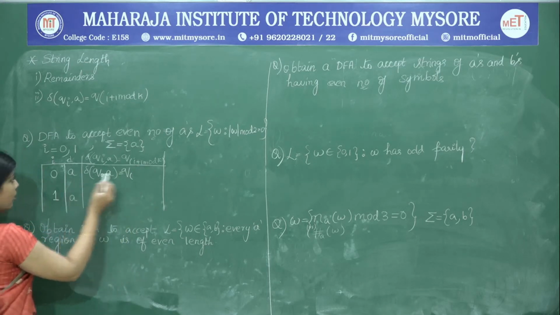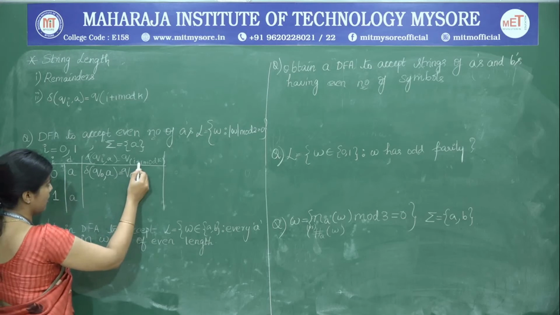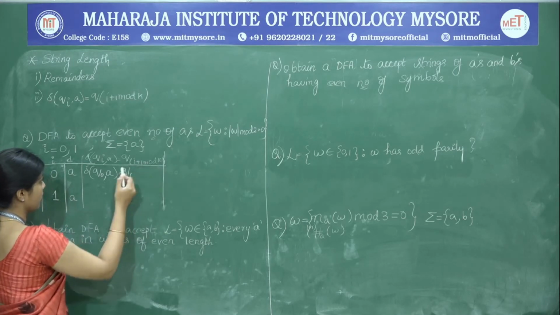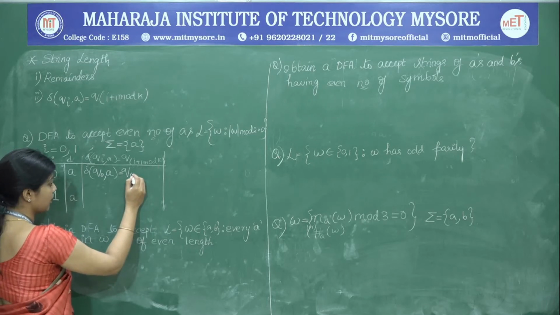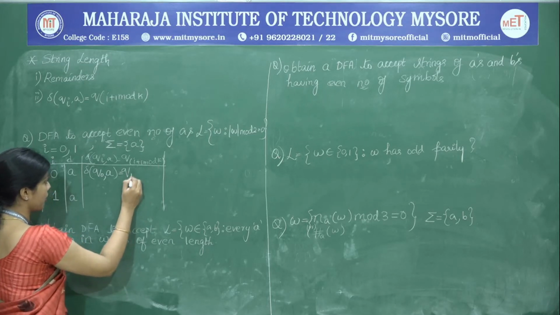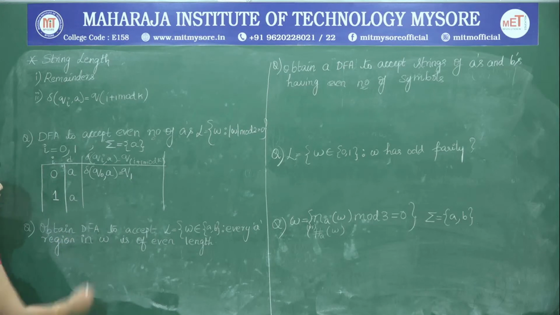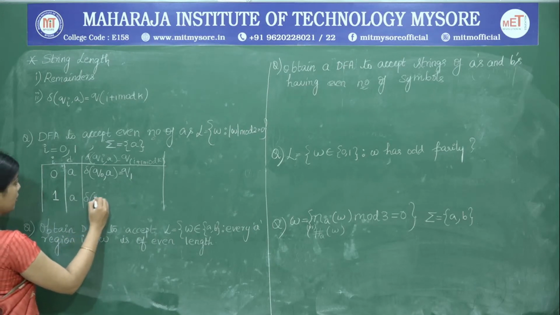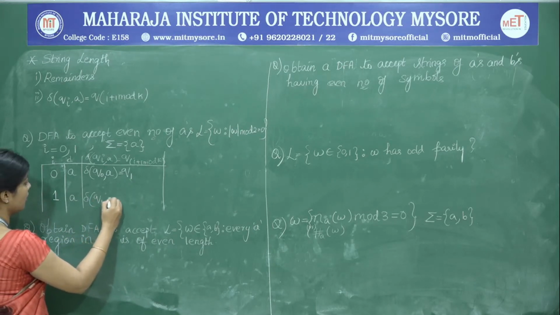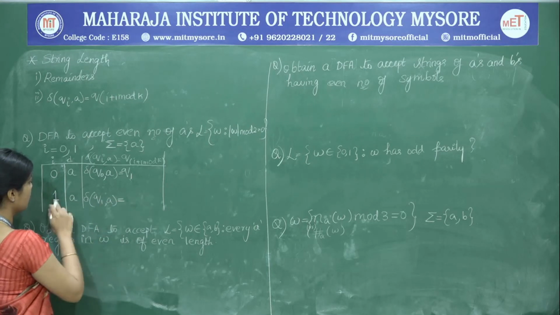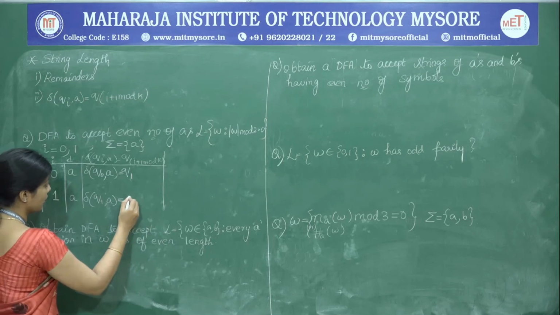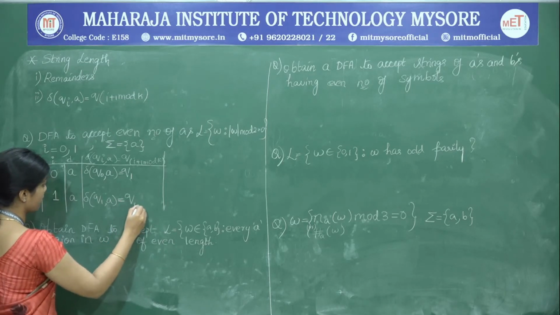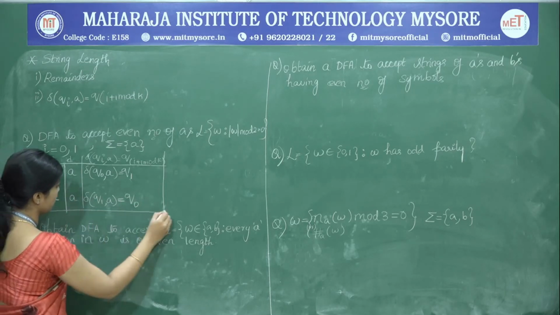I is 0, so 1 mod k. This is nothing but 1 mod 2, and 1 mod 2 is nothing but 1. So we are moving to Q1. Next, delta of Q1 comma A is equal to 1 plus 1 mod k, that is nothing but 2 mod 2. It's going to be 0. So we are going to write it here as 0.